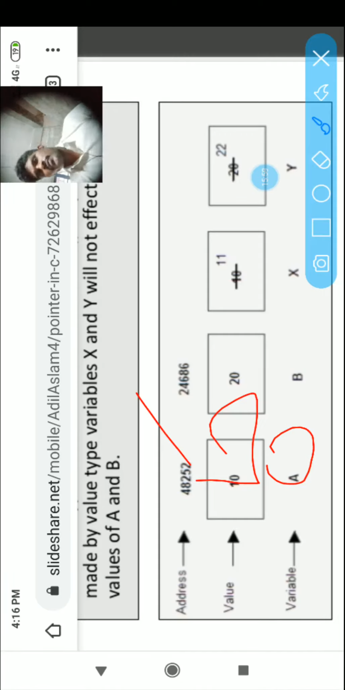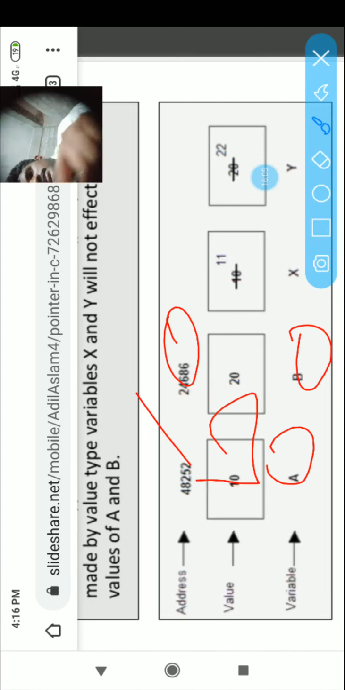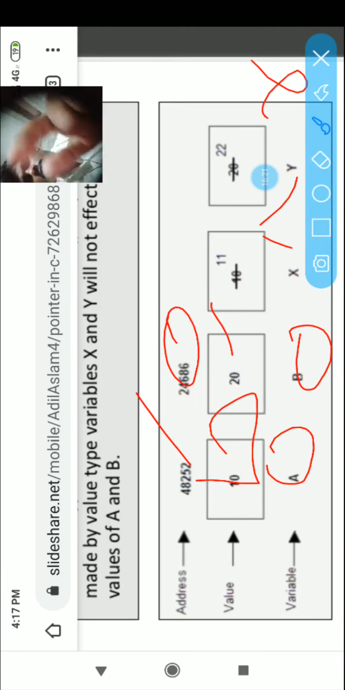Okay. Now look. B is the name of the variable. 24686 is the address of the variable, and 20 is the value of the variable B. At the same time, two more locations are there: one is X and the second one is Y.